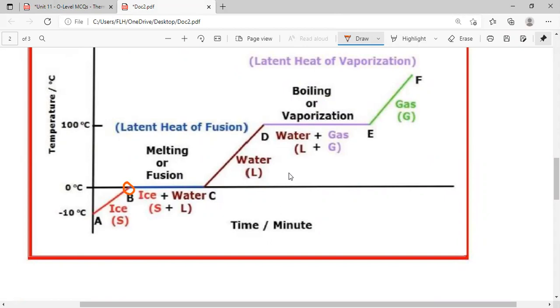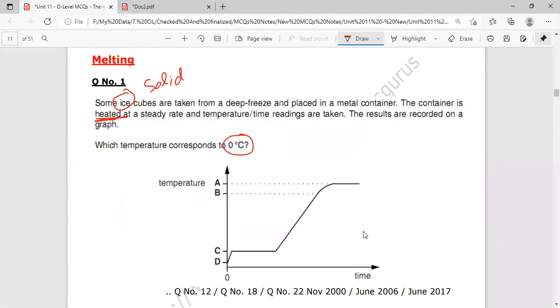So here we can see from the graph that this will be point C, which equals 0 degrees Celsius, because 0 degrees Celsius is the melting point, and this is the point where solid turns into liquid. So double states of matter exist. So option C is the correct answer.